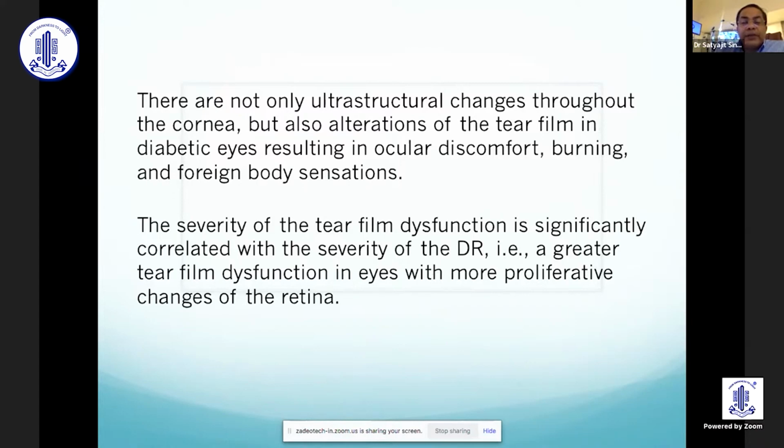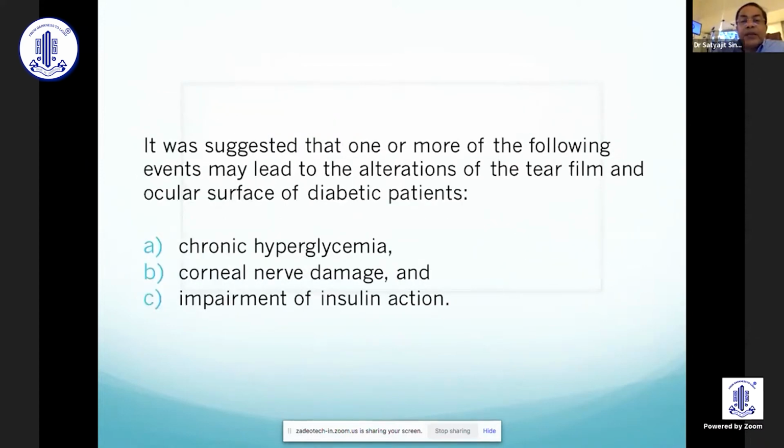The severity of the tear film dysfunction is significantly correlated with the severity of the diabetic retinopathy. A greater tear film dysfunction in eyes with more proliferative changes of the retina. This is something which is coming in newer literature, which shows that the tear film dysfunction is associated with proliferative changes in the retina.